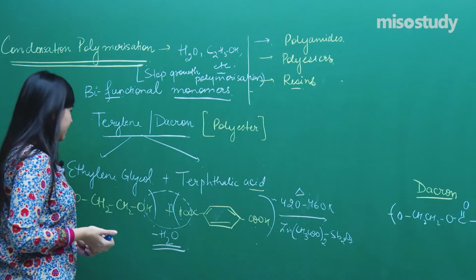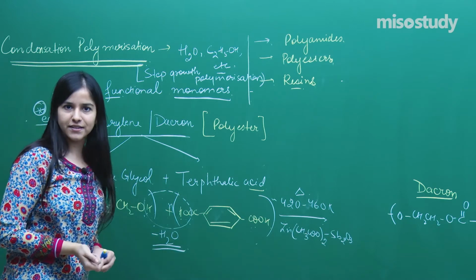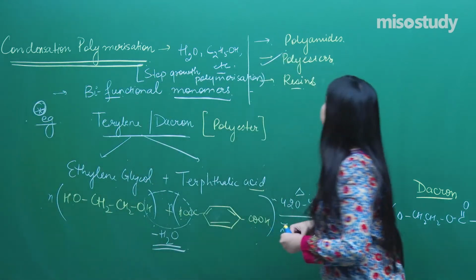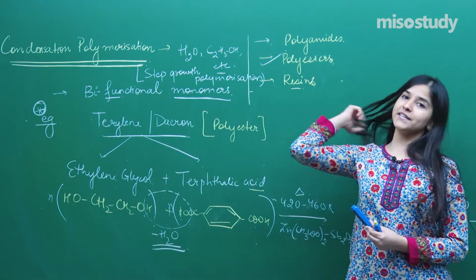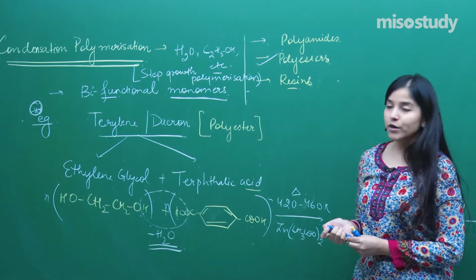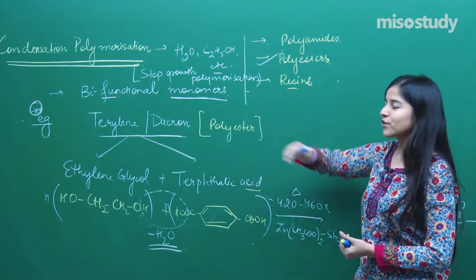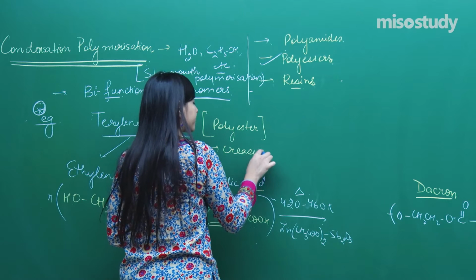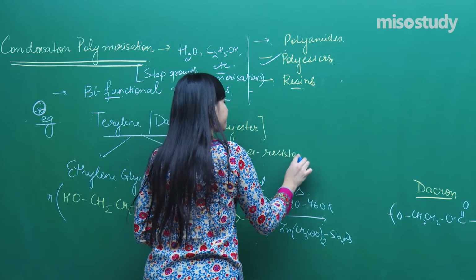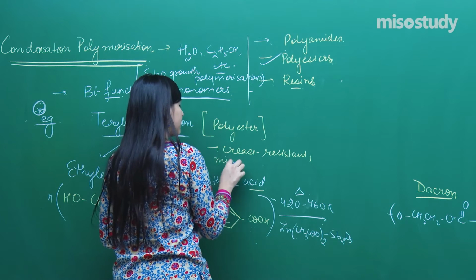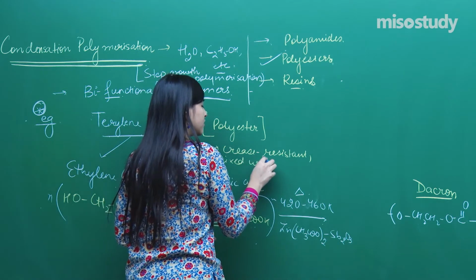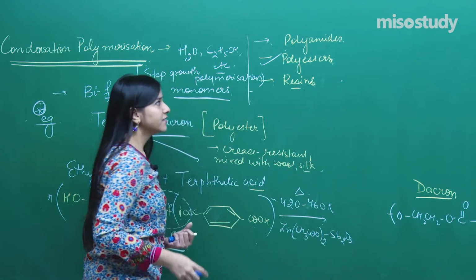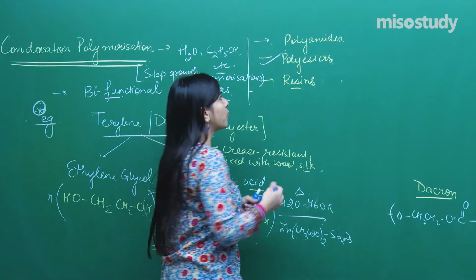So, I hope everybody is getting it. One of the examples of polyester I have discussed, fine. So, that is what polyester was, done. Now about polyamides, you want me to write down what all the properties of dacron are. So, basically it is crease resistant, mixed with wool, silk, etc. Fine. So we are through with the polyesters. Let's move on to the polyamides.